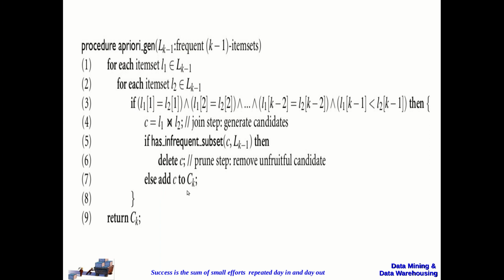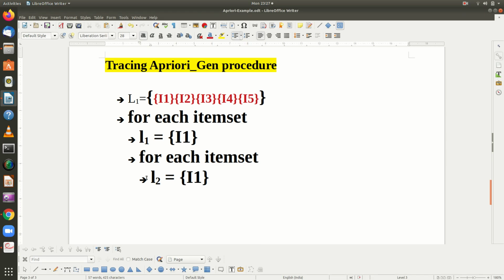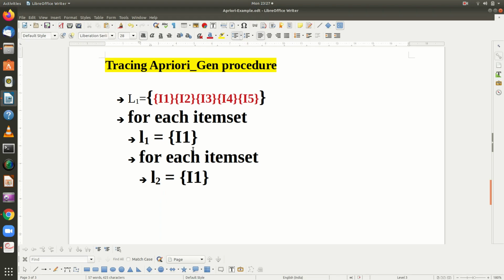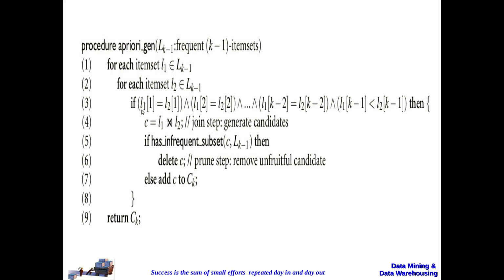Now what is the condition here? l1 of 1, that means the first element of l1, and the first element of l2 must be equal. So that is what the condition says. First element of l1 and first element of l2, second element of l1 and second element of l2.